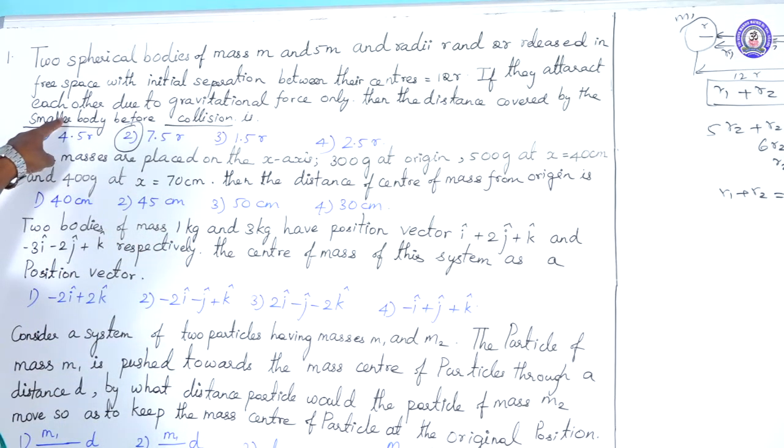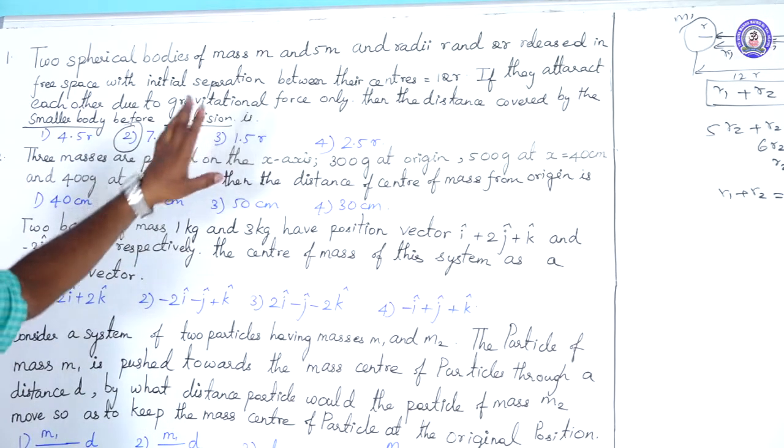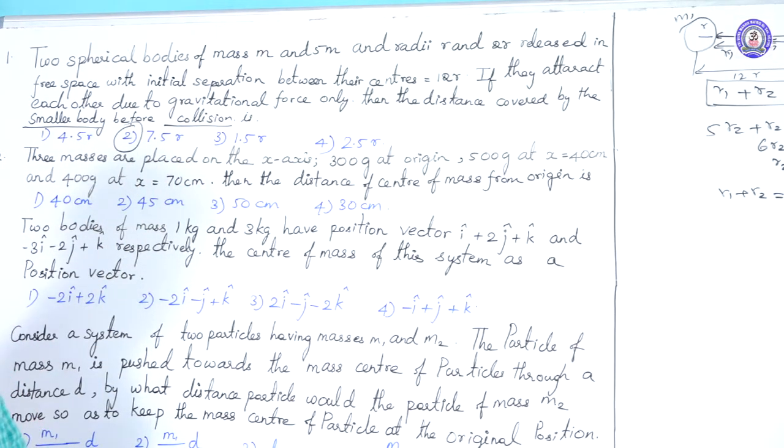Instead of a small body, they will replace that large body. What is that option? That is 1.5 R. So that is the first problem completed.